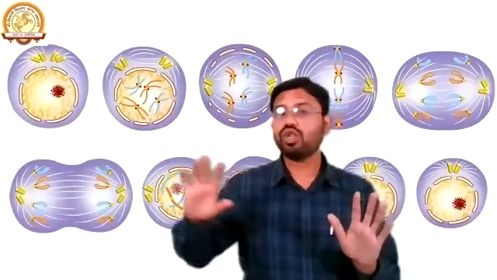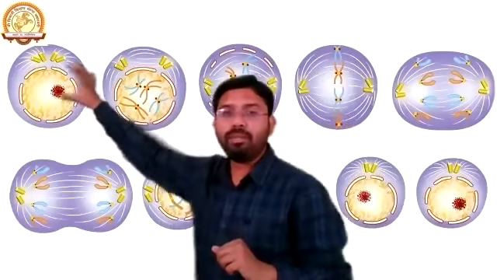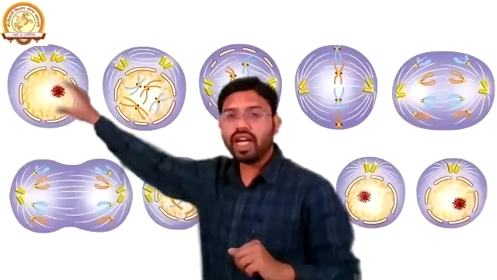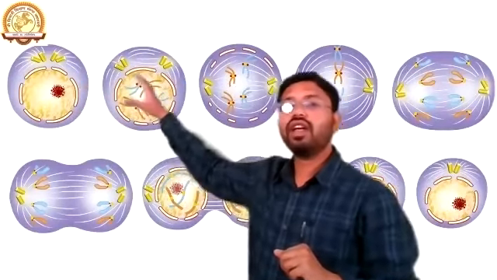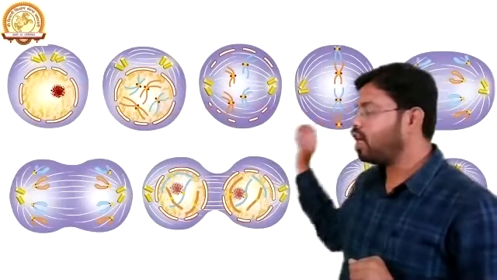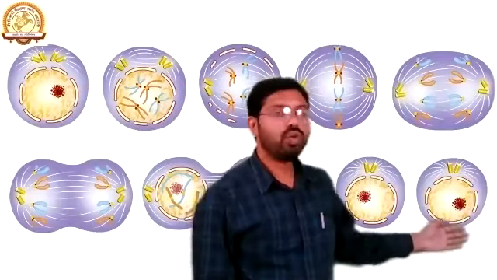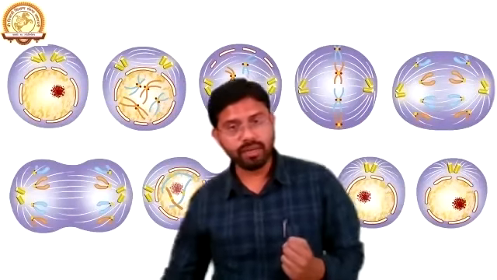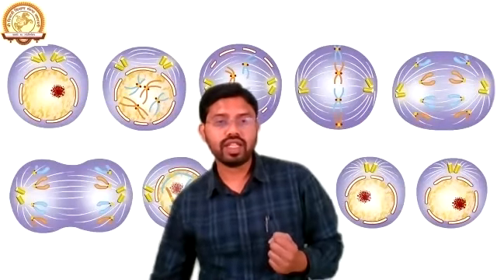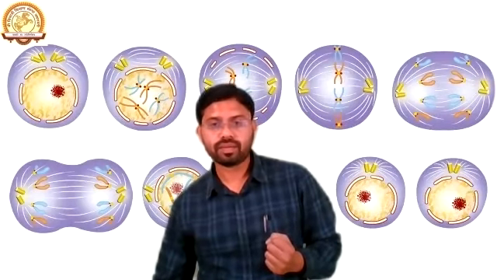Clear? So these images show how a mature cell goes through the cell cycle, and in the cell cycle there is interphase and M phase, and finally it gives two daughter cells, if we are talking about mitosis. Clear? I hope you understand all the things that I want to deliver to you.